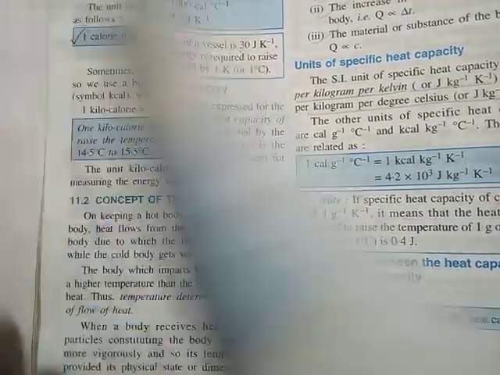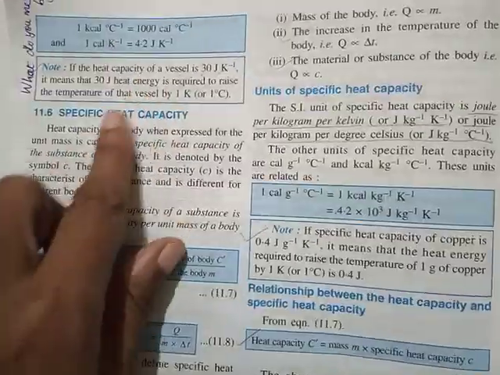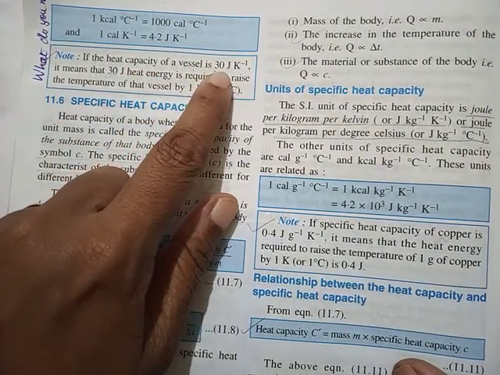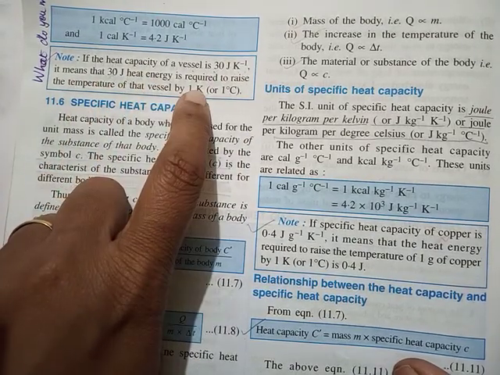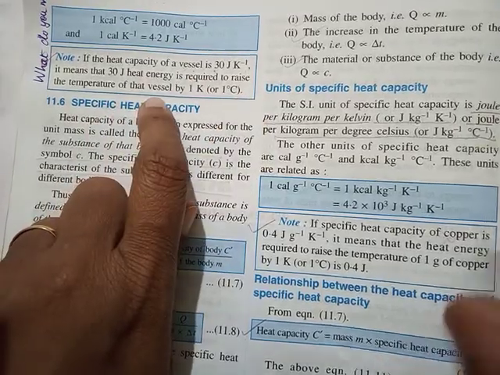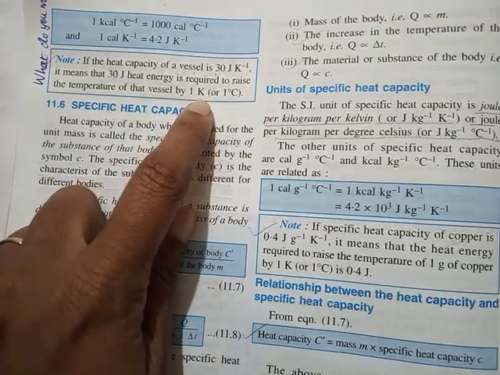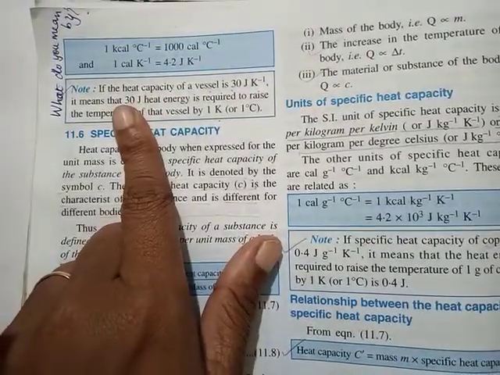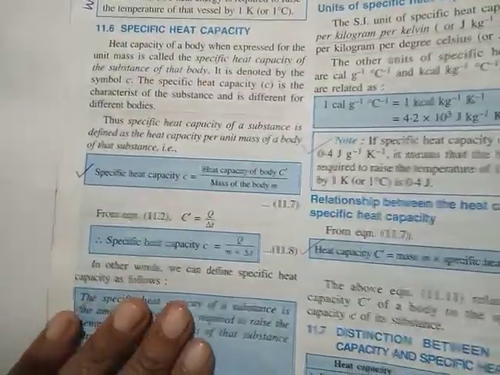So for heat capacity, they can either ask the definition directly, define heat capacity, or this is a kind of application question. They'll ask, what do you mean by the statement heat capacity of a vessel is 30 joule per Kelvin? So what will be your answer? It means that 30 joule of heat energy is required to raise the temperature of that vessel by 1 Kelvin or 1 degree Celsius. Children, I remember I told you current rating, voltage rating, all that definition also can be asked as an application question. Even refractive index was like that. So both ways you should be able to write.